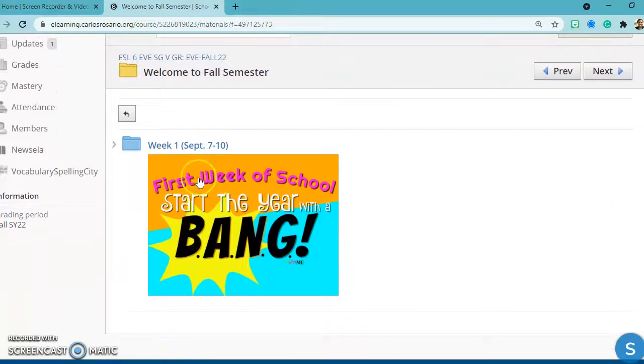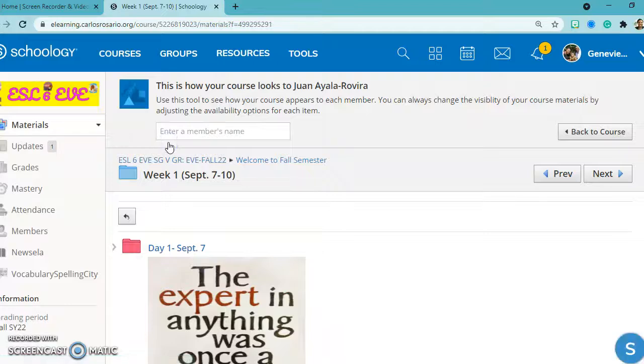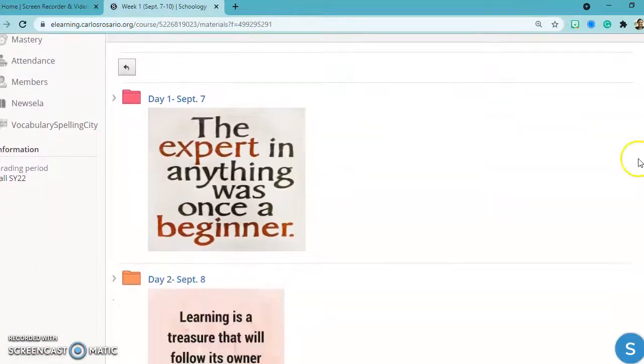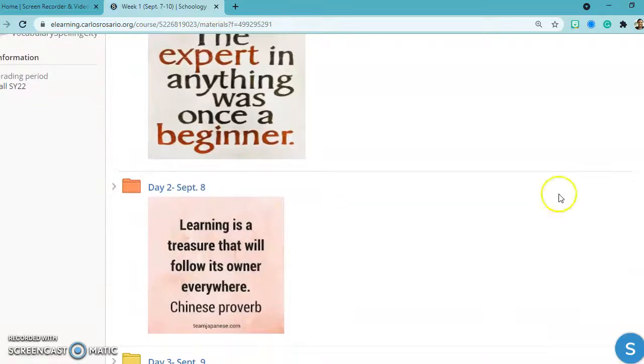and you have week 1 because we are still in week 1. So we click week 1. Yesterday was September 7th. That was day 1. Now we are in day 2, September 8th. Click here and read the quote. "Learning is a treasure that will follow its owner everywhere."